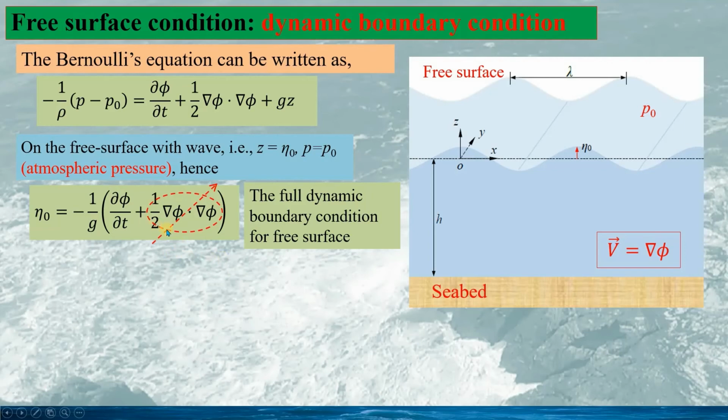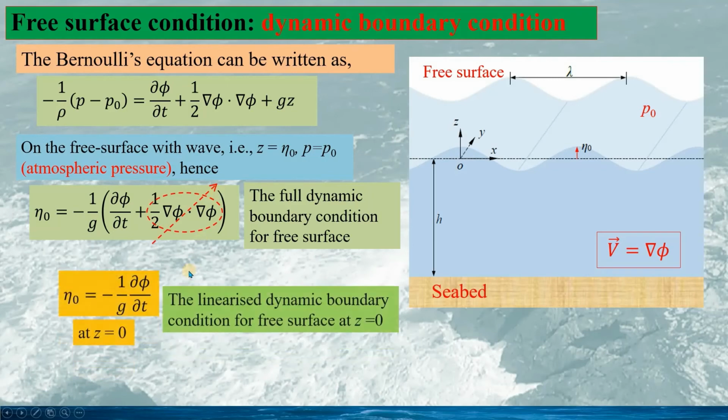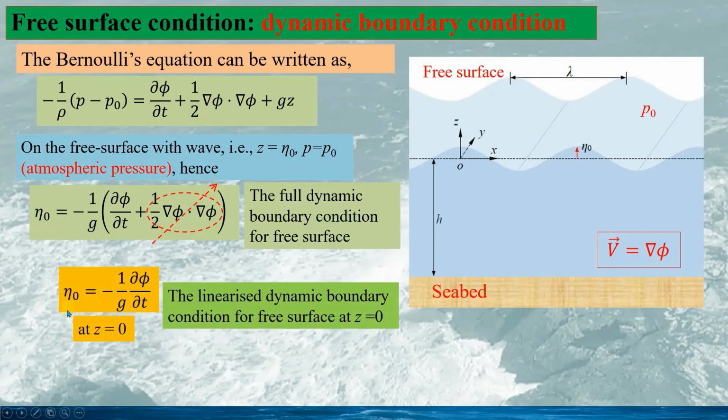However, in the application of the wave, this term is a second order term compared to this partial differentiation term. It is smaller than this term, thus this can be dropped. Then the wave elevation eta 0 can be expressed as this expression. This is the linearized dynamic boundary condition for the free surface at z equal to 0.